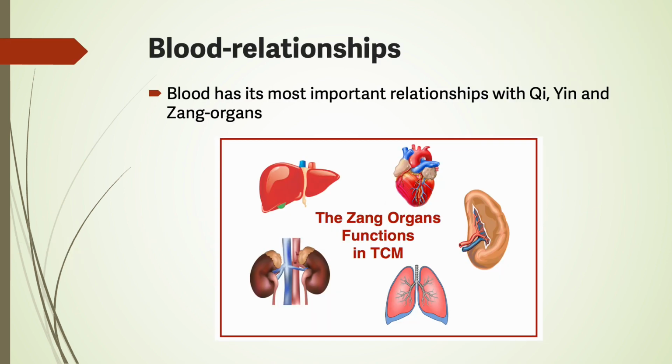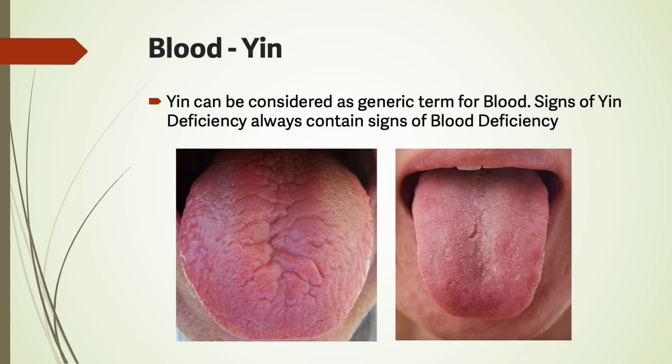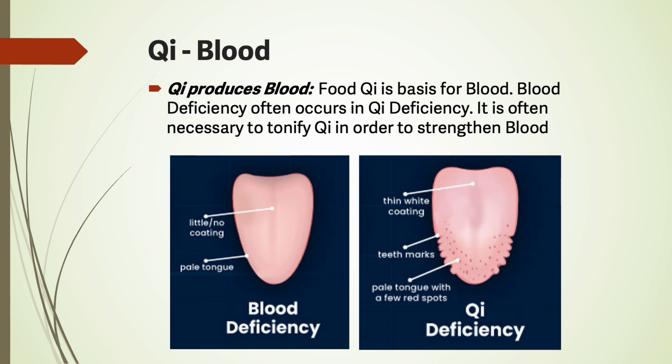Blood has its most important relationships with qi, yin, and zang organs. The relationship between blood and yin is not as close as that between qi and yang. Yin can be considered as a generic term for blood. Signs of yin deficiency always contain signs of blood deficiency. Qi produces blood. Food qi is the basis for blood. Blood deficiency often occurs in qi deficiency. It is often necessary to tonify the qi in order to strengthen the blood.